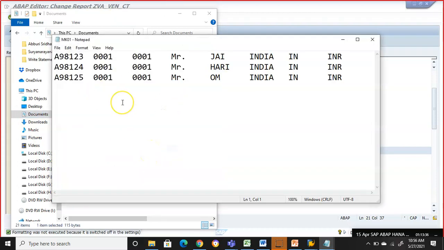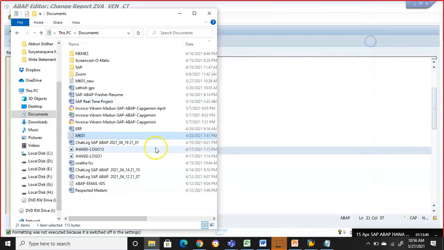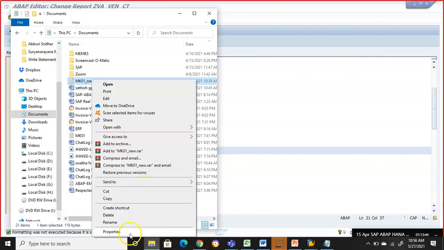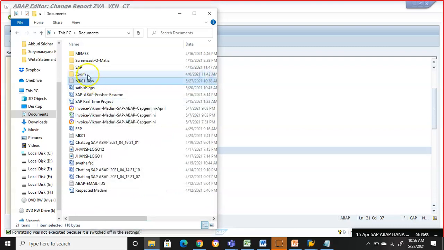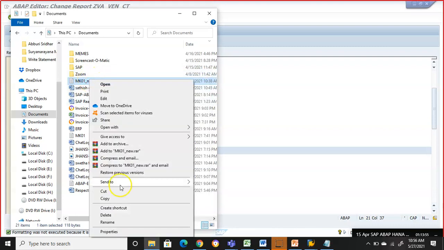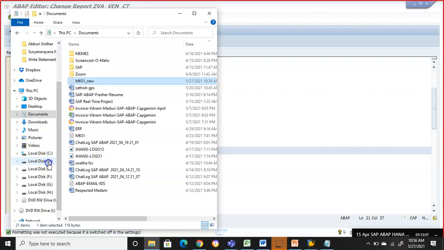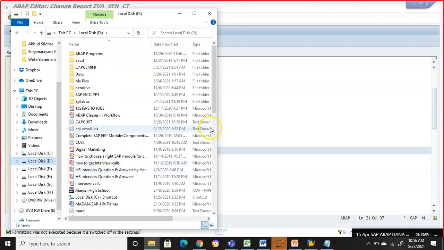Okay, I think this is also good. Maybe I'll go for this one only, MK01 new. I'll see the properties first. Okay, it's becoming long, so I'll keep this directly in D drive or E drive.